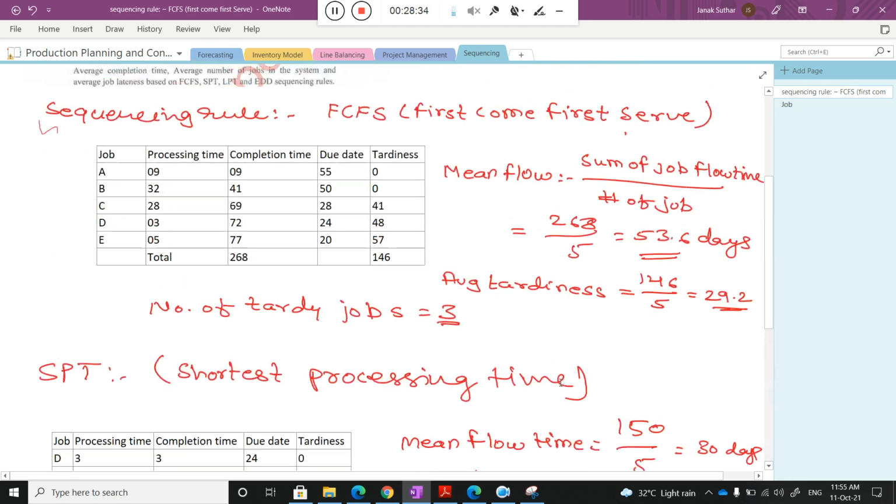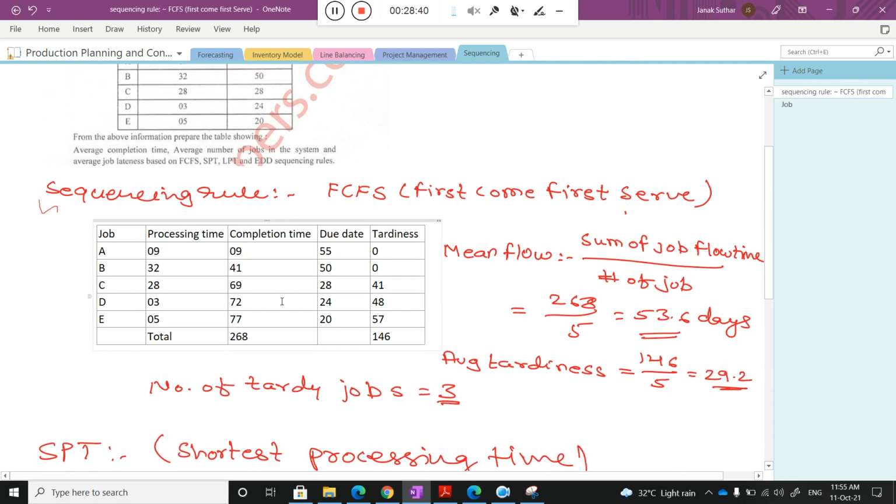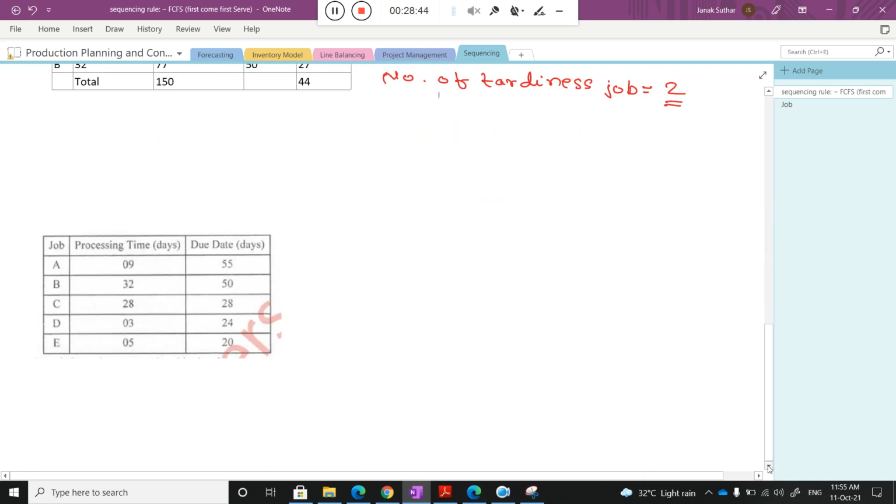Okay, now there are many rules actually. One is the LPT that is mentioned here. LPT means the longest processing time. What is the longest processing time? I will try to explain here.